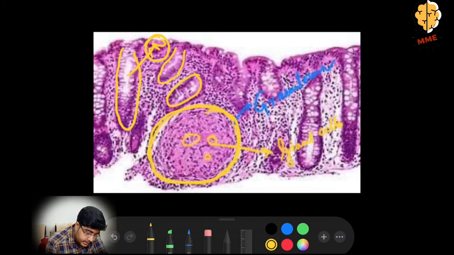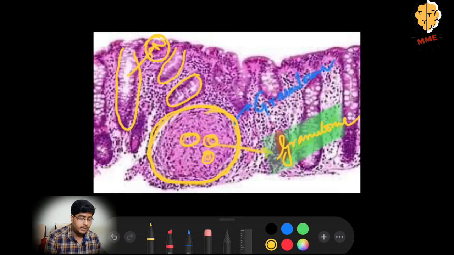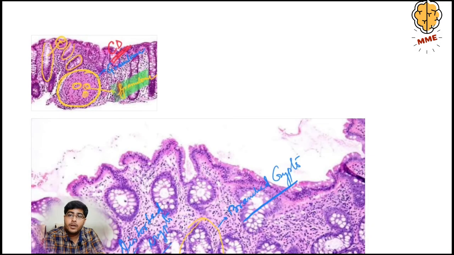See, there are some giant cells. So this is a granuloma. Okay, and granulomas are found in Crohn's disease. Why? Because of involvement of CD4 Th1 cells. So this microscopic structure is a structure of Crohn's disease.